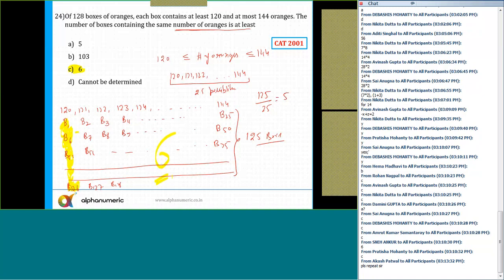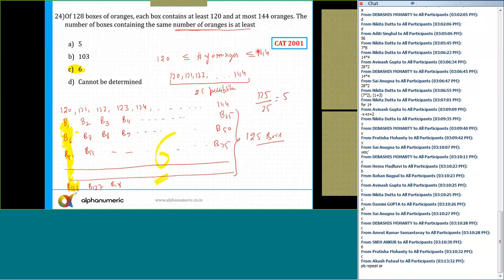Now, this is known as the pigeonhole principle. The question is, out of 128 boxes of oranges, each box contains minimum 120 and maximum 144. The number of boxes containing the same number of oranges at least. So I should try that in each of the boxes the number of oranges is different. But the different possible quantities are 25.